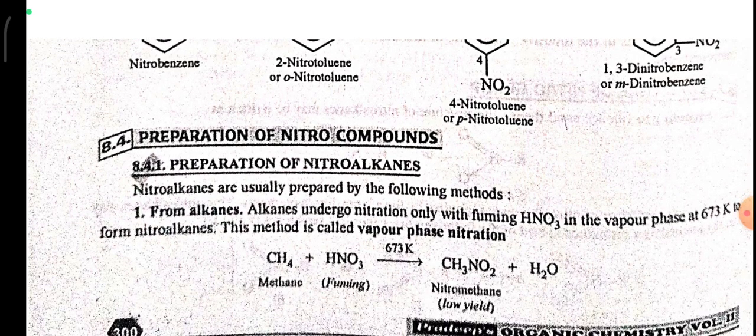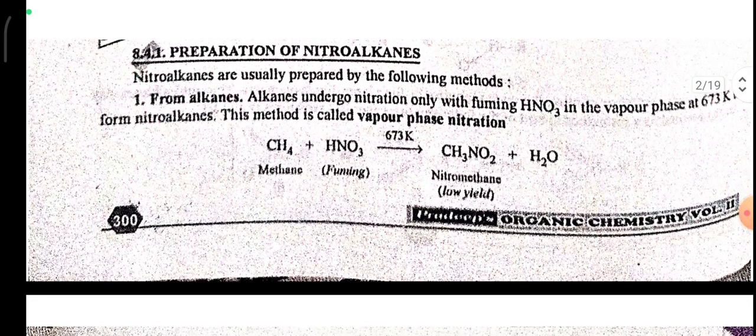Preparation of nitro compounds. The preparation of nitroalkanes from alkanes. Alkanes undergo nitration only with fuming HNO3 in the vapor phase at 673 Kelvin to form nitroalkanes. This method is called vapor phase nitration. Here methane reacts with fuming HNO3 at 673 Kelvin to give nitromethane plus water. The nitromethane formed is low in yield.